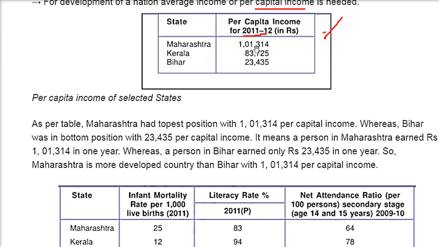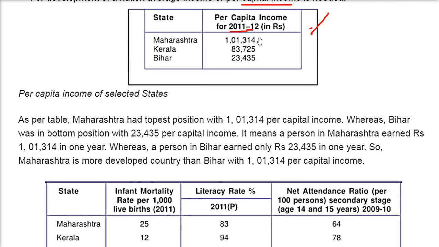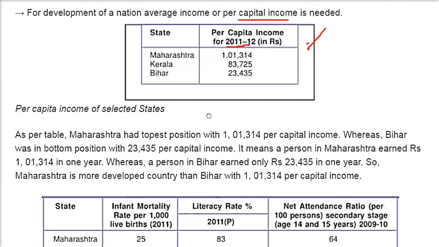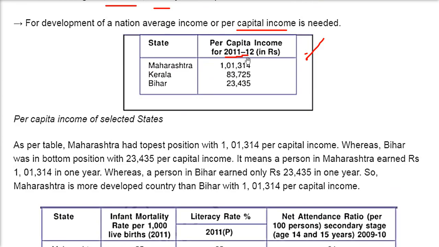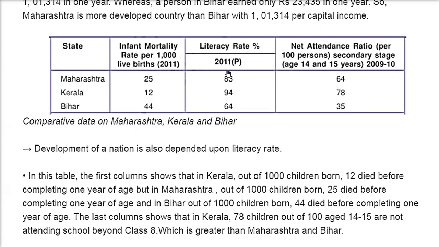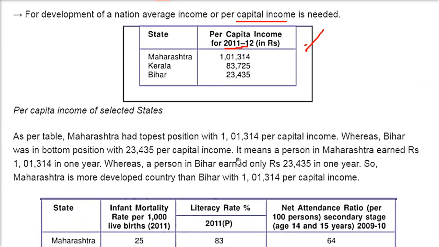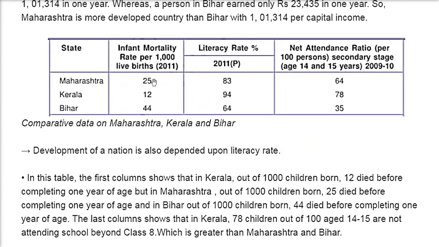Now, if you see this table closely, Maharashtra is at the top position. Bihar is at the last, at the bottom. That means a single person of Maharashtra is earning quite a bit higher than a person in Bihar, who is only earning 23,435. Maharashtra seems to be more developed than Bihar. But if you come here, this per capita income shows a different perspective. But now we will include something more.